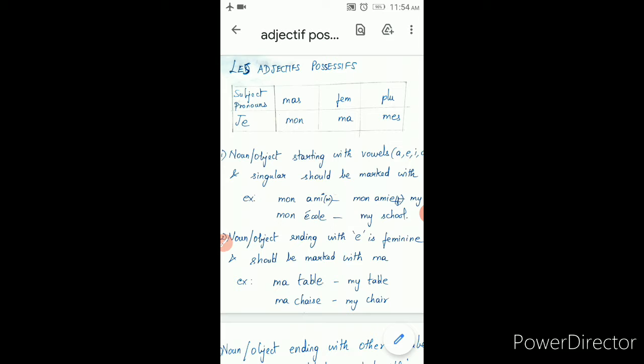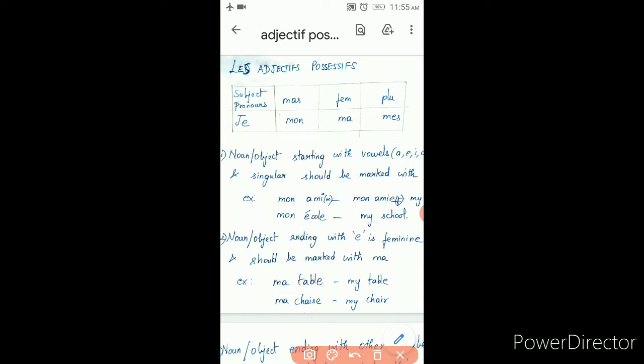Subject pronouns here. Listen carefully. What is the subject pronoun here? It is je. So when je is present in the sentence, you have to use mon, ma, mes. Masculine, feminine, plural. So, mon is masculine, ma is feminine, mes is plural. Hope it is clear.